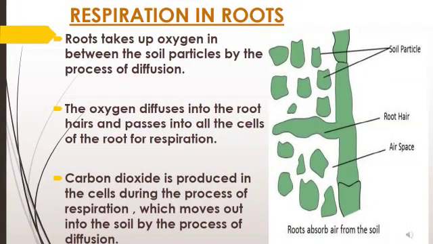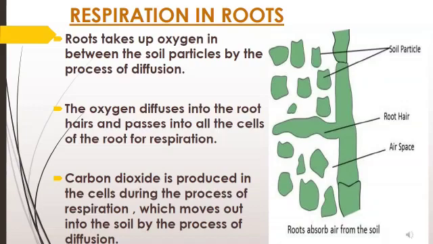So the process of respiration in plants occurs in roots also. Roots take up oxygen from between the soil particles by the process of diffusion. In the picture you can see there are small soil particles and there is space between them which is occupied by air. This air diffuses into the roots of the plants with the help of root hair.